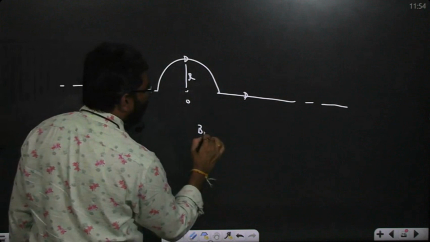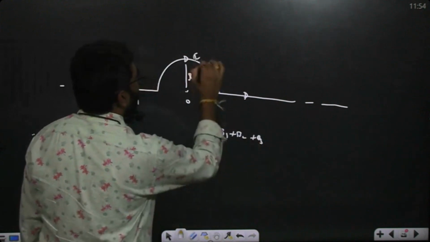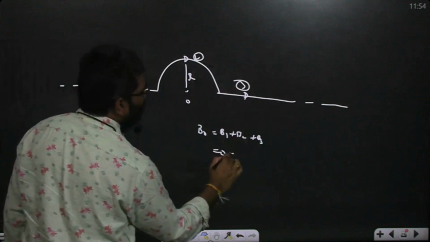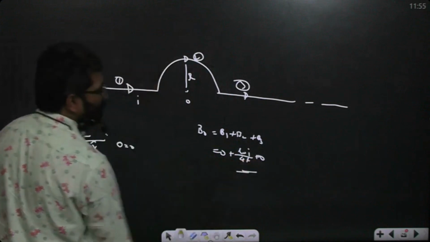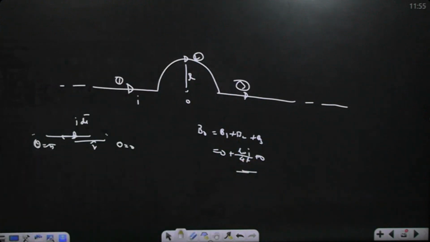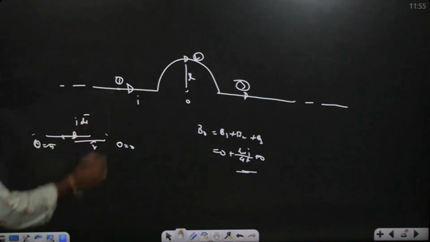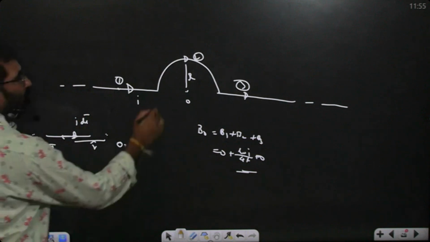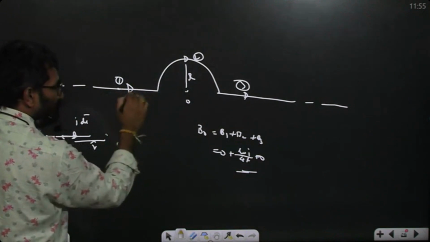So B at O is equal to B1 plus B2 plus B3, the second part and the third part. So B is equal to 0 plus mu naught I by 4R plus 0. I wrote this question actually to make this point, because the magnetic field on a current carrying wire is always 0. What is the magnetic field here? 0. But I am asking due to this only, this part or this part.